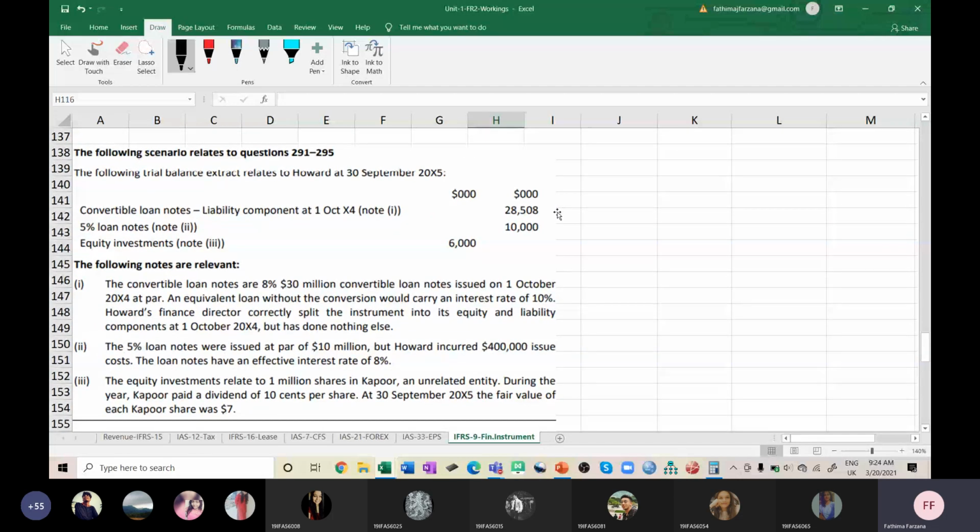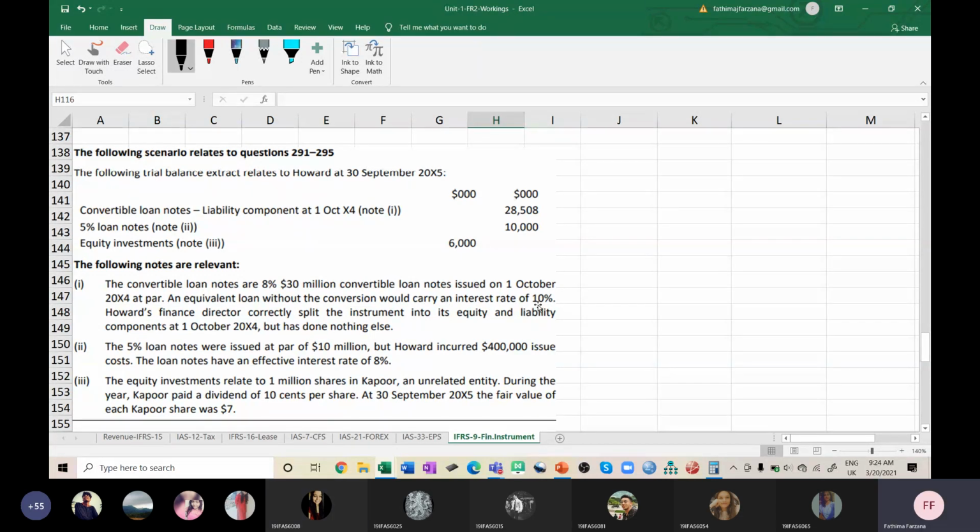See, this is the question. The first paragraph speaks about convertible loans. So what is given here? The convertible loan notes are 8%, 30 million convertible loan notes issued on 1st October 2004 at par. An equivalent loan without the conversion would carry an interest rate of 10%. What do you mean by this 10%? What is this called as? Finance cost.